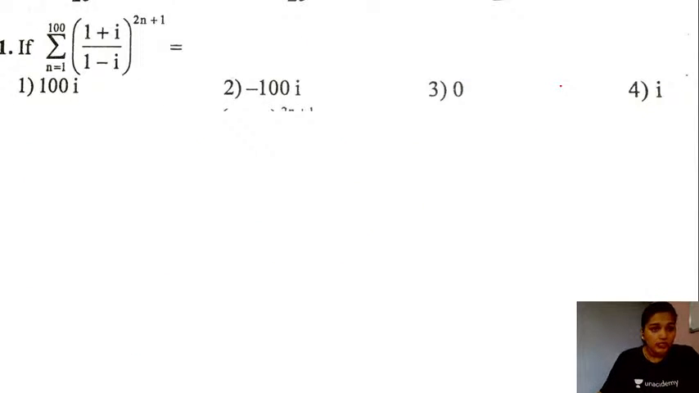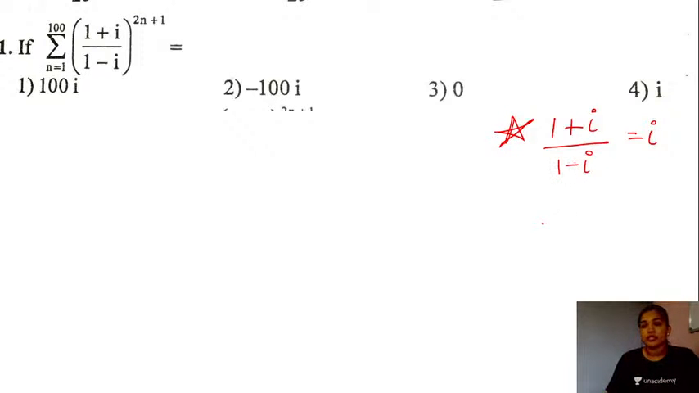Coming down, we have the next question. If the summation of n from 1 to 100 of ((1 plus iota) divided by (1 minus iota)) raised to the power 2n plus 1 will be equal to which of the following options? So first of all, let's use the identity, students, or the relation that we have: 1 plus iota divided by 1 minus iota is equal to iota. You could simplify this, rationalize the term here, multiply by the conjugate and simplify. You will get 1 plus iota divided by 1 minus iota equal to iota.